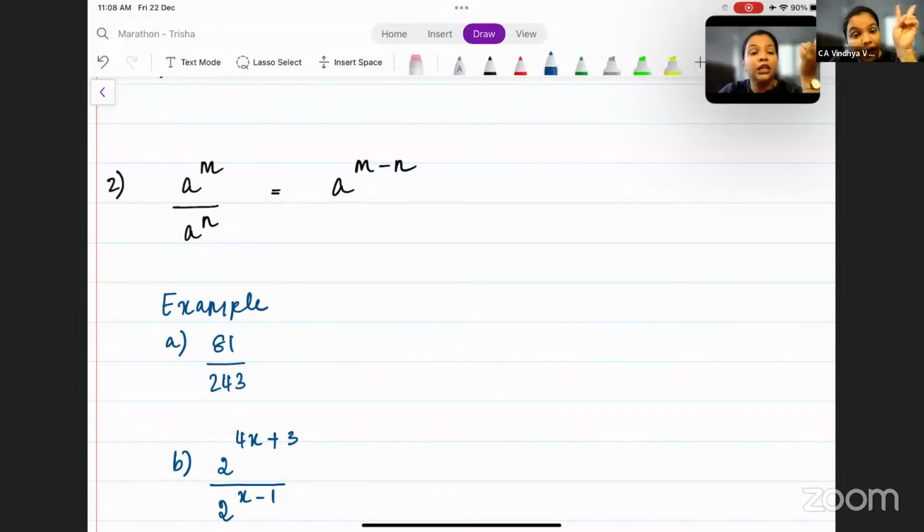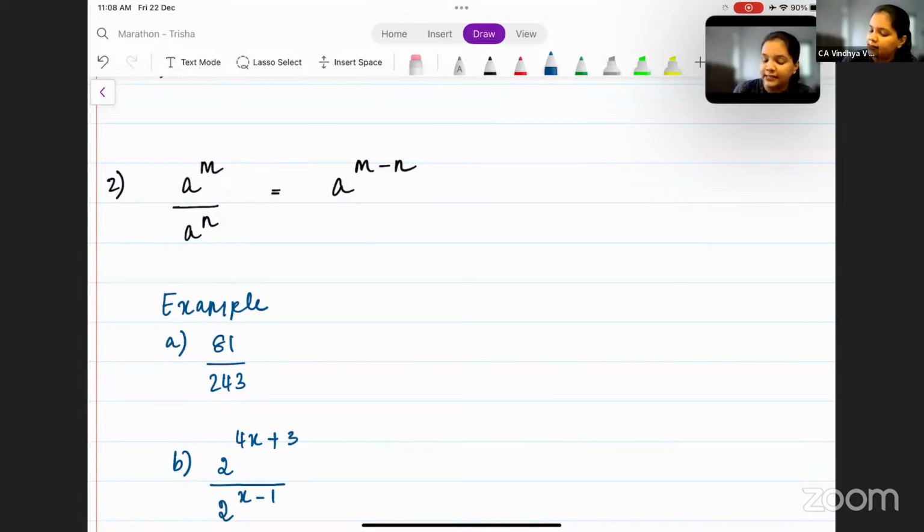So when the terms were multiplied with each other, we added the powers. Now when the terms are divided by each other, we will subtract the powers. But one important thing here is, it is the power of the numerator minus the power of the denominator. Is this clear? So if the denominator has 2 terms, then minus is applicable to both.